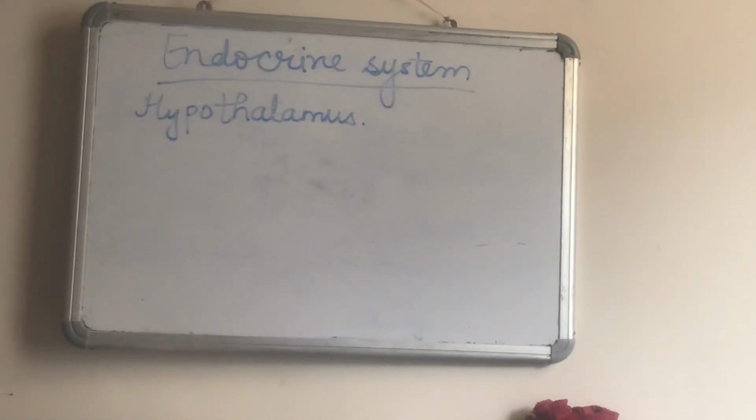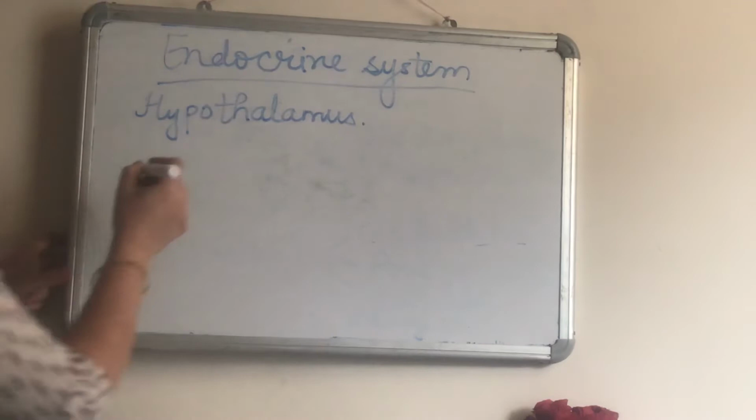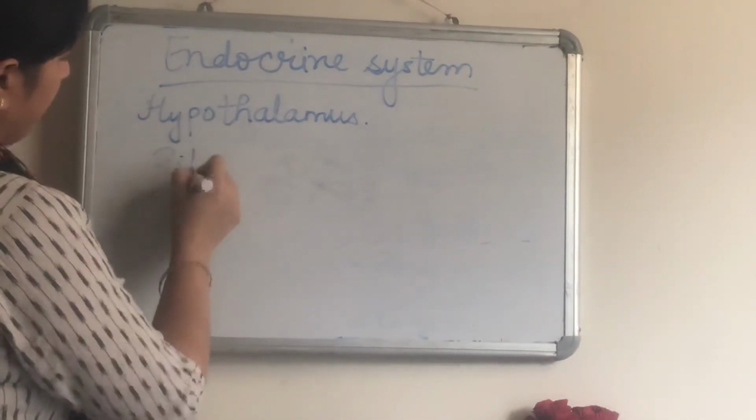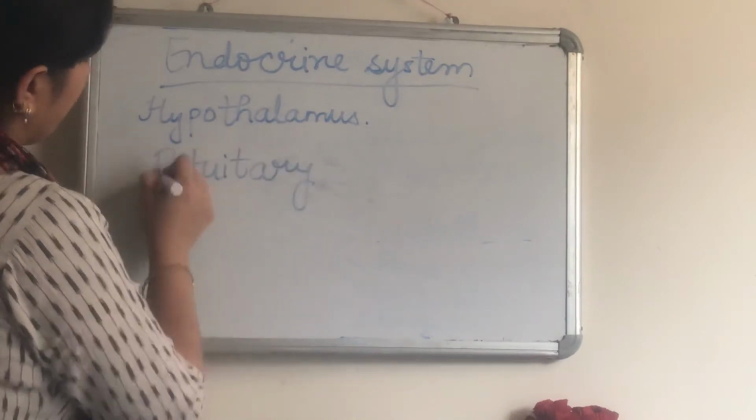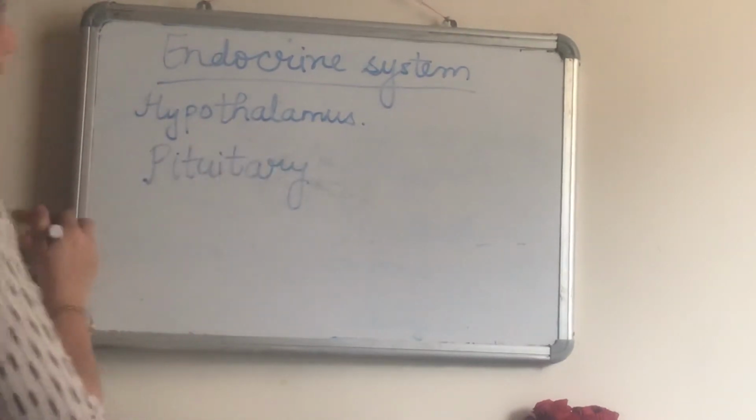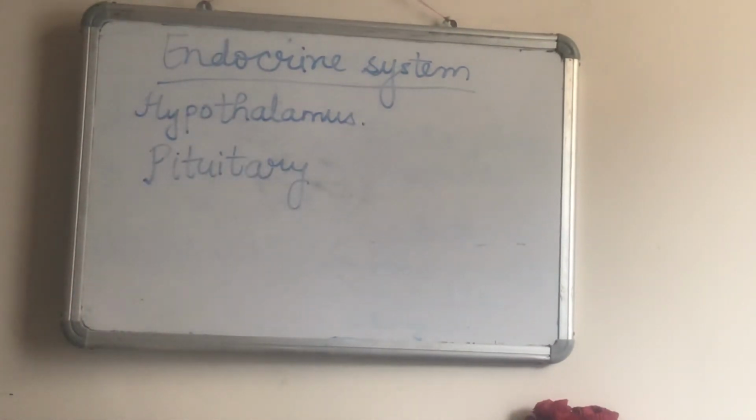After this we have pituitary gland, which is known as the master gland. This is known as the master gland because directly it is controlling all the following glands in our body. That's why we call it the master gland. For example, it releases growth hormone.